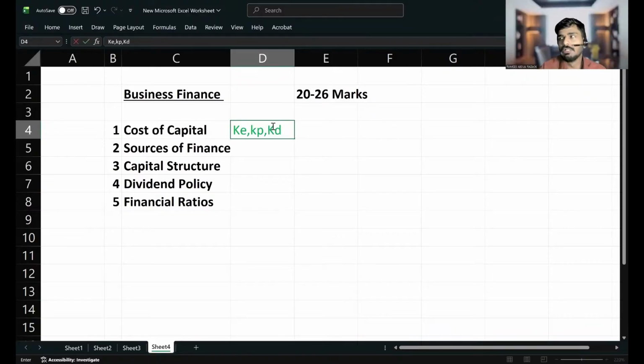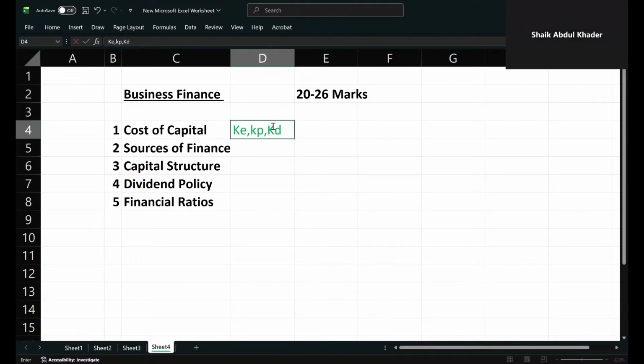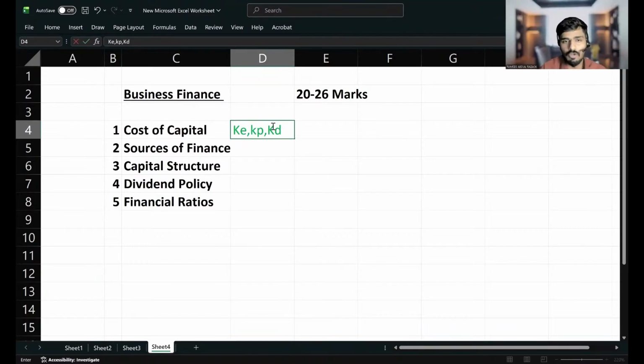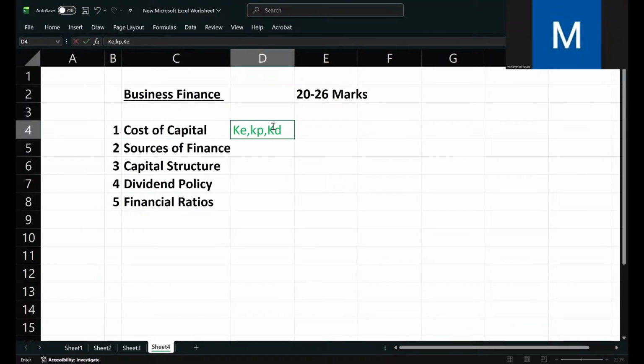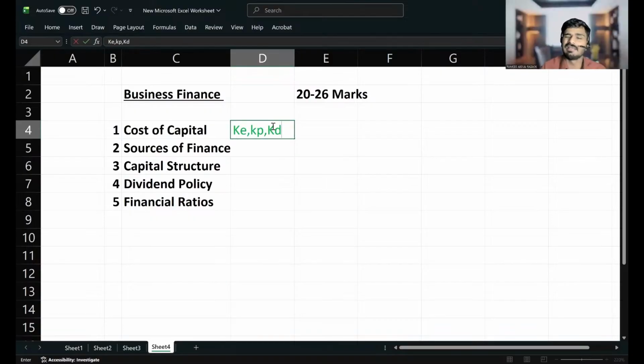KD can be of two kinds: KD of loan notes and KD of bank loan. You must be able to study both KDs. KP is quite easy. KE is somewhat difficult, but not that difficult. I will explain it to you. After calculating all these, you can calculate the whole thing called WACC.